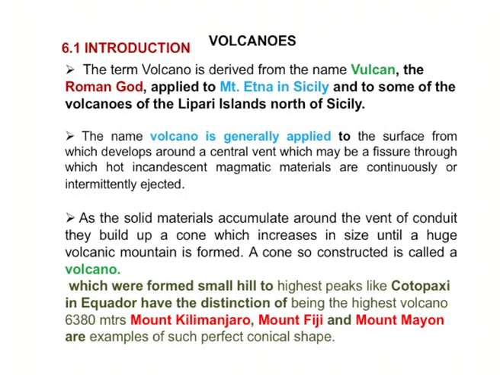Then we see examples, like Mount Kilimanjaro, which has a huge height of approximately 6,380 meters, and again Mount Fuji and Mount Mayon. These all have the perfect conical shape.